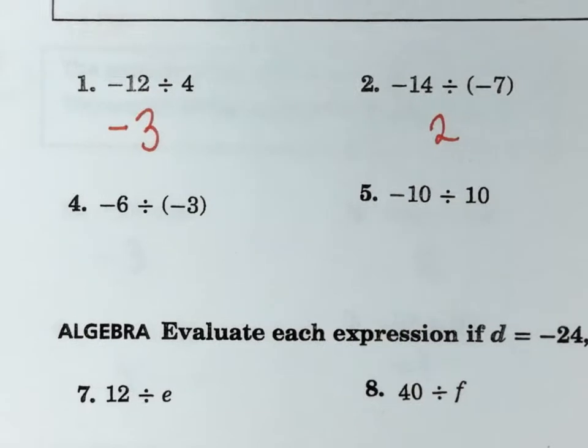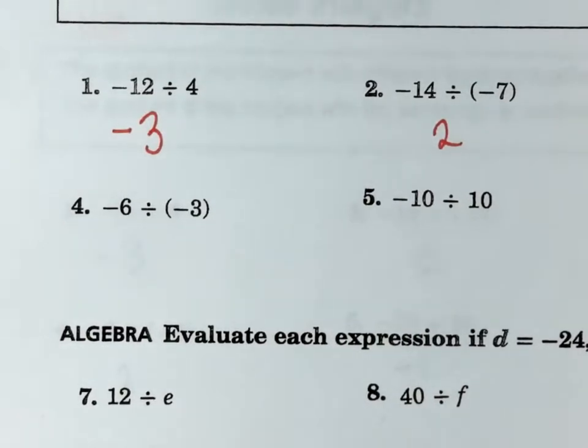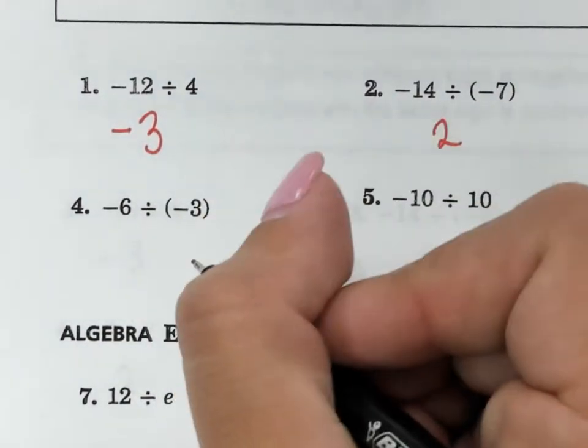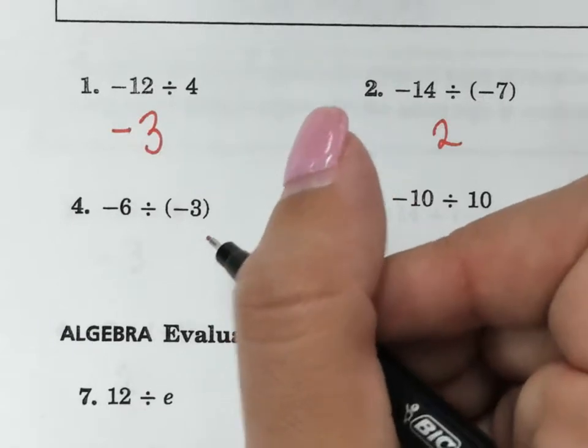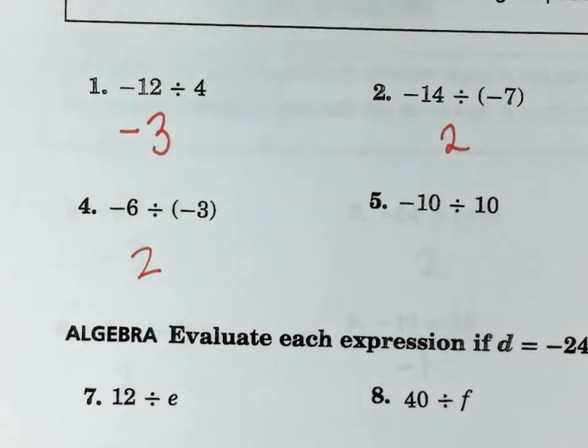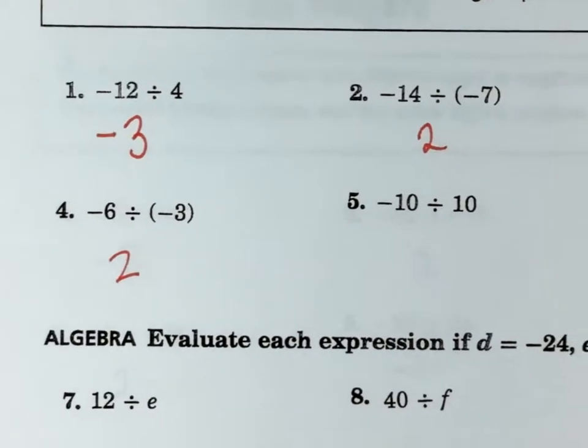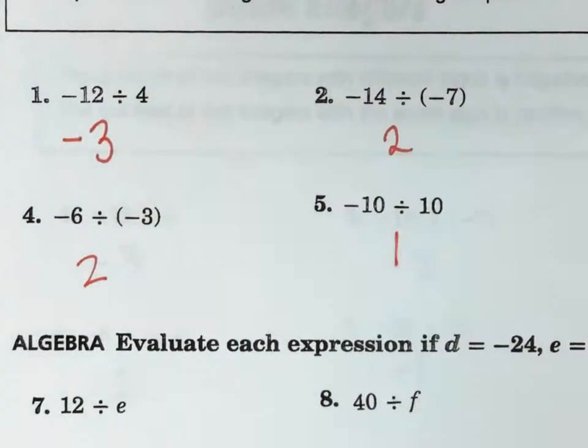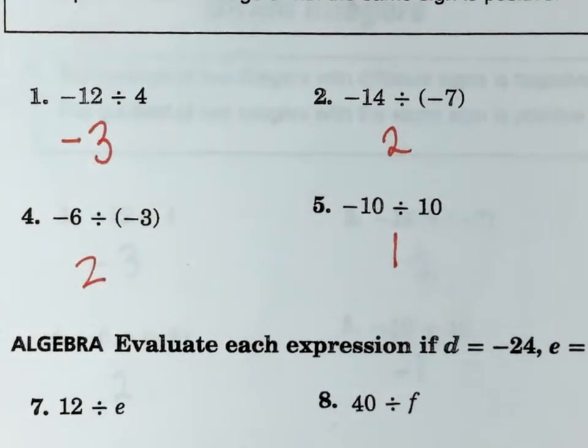Number 4, I've got negative 6 divided by negative 3. So I'm dividing two negatives, so my answer is going to be what? Positive, and it's going to be a positive 2. About number 5, what's 10 divided by 10? 1. So negative 10 divided by 10 is going to be negative 1.